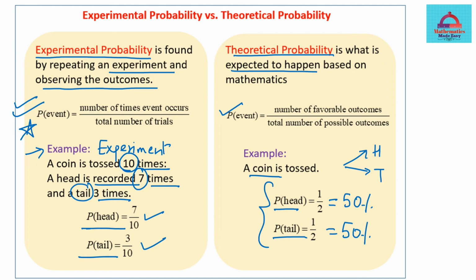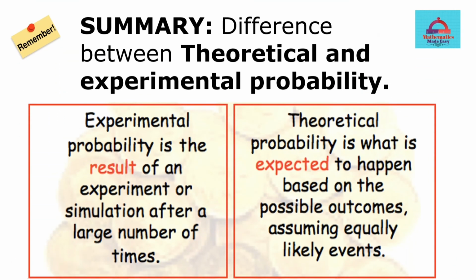I hope I've made it clear for you with these two probabilities, experimental versus theoretical. If you still have any queries or questions, you can put them in the comment section and I will answer in more detail. Let's summarize the basic difference between these two types of probabilities. Usually students have a lot of confusion about what is experimental probability and what is theoretical probability. So let's summarize what we learned today.